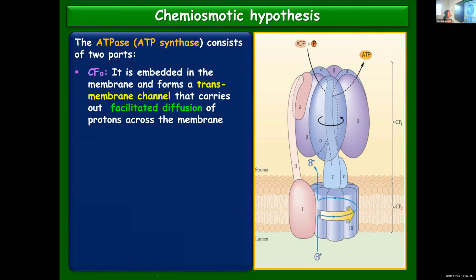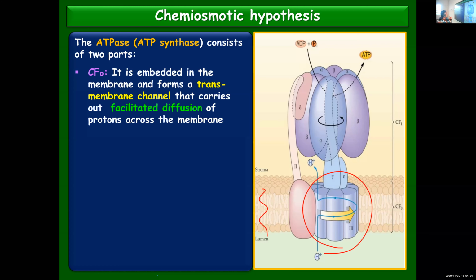Are you remembering, children? So here you can see the protein is embedded in the membrane. So this is the membrane. So embedded in the membrane, you can see F0. It forms a transmembrane channel, a channel passing through the membrane, which carries out facilitated diffusion. Facilitated diffusion also we have learned. In facilitated diffusion, just like passive transport, no energy is required, and the transport takes place with the help of a carrier molecule. So here, ATP synthase has got two components, two parts.